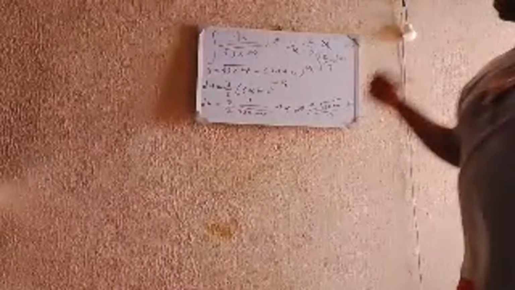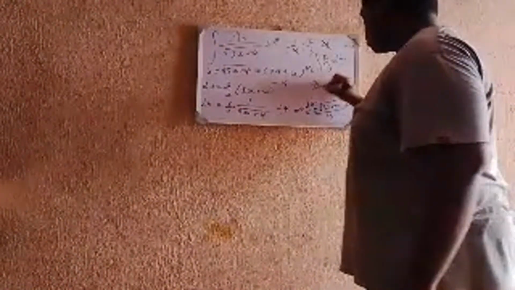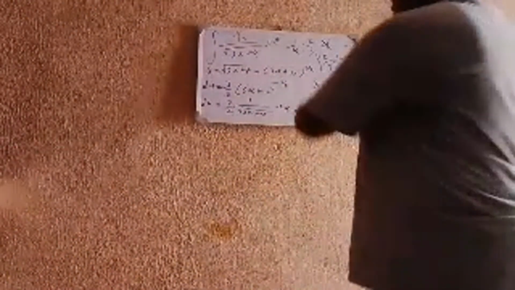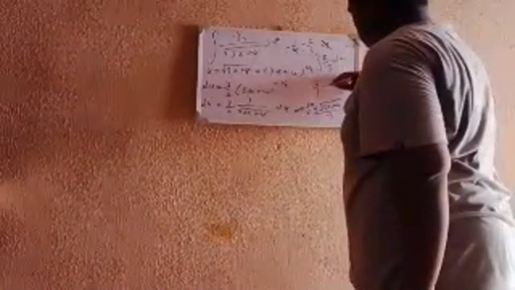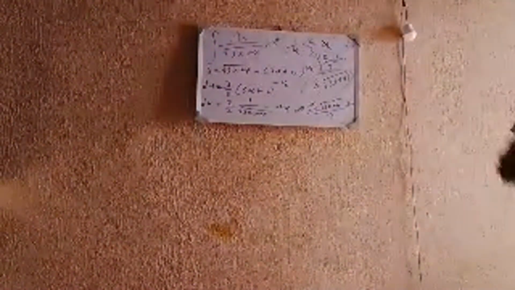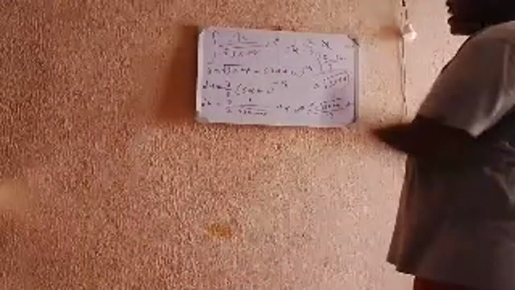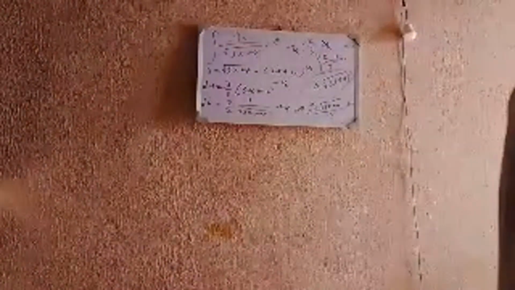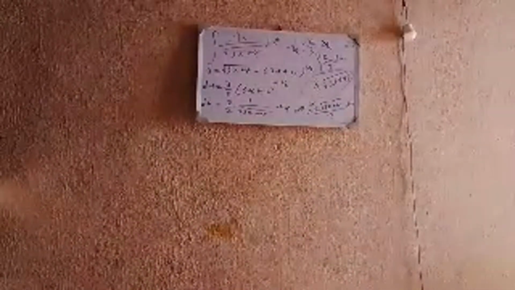Now what's the integral of 2 over 3 du? That is simply 2 over 3 times u. Now what is u? u is equal to the square root of 3x plus 4. So you get the exact same answer, 2 over 3 times the square root of 3x plus 4. So using those two methods, you get the exact same answer. Let's move on to the next question.